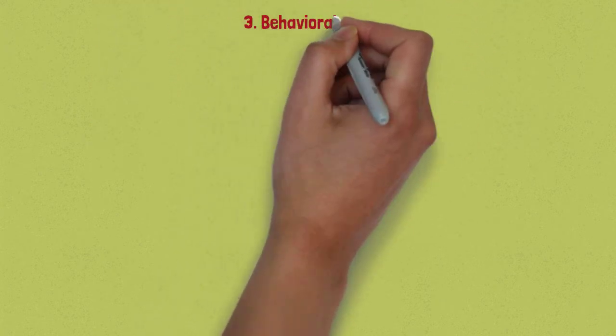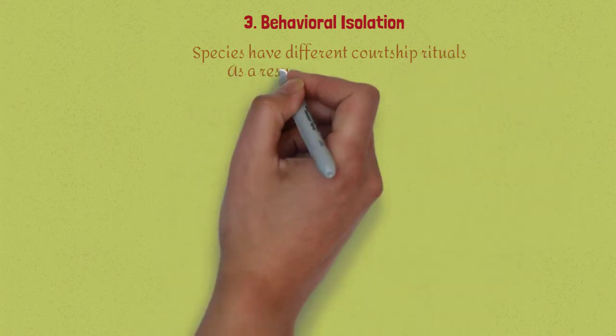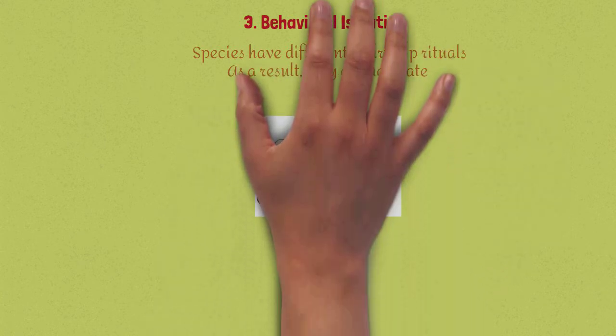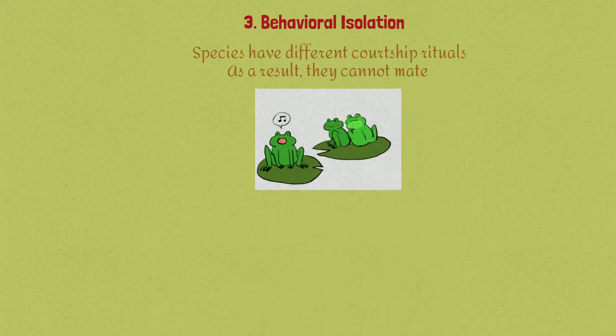Number 3 is behavioral isolation. In behavioral isolation, species have different courtship rituals, and as a result, they cannot mate with each other. In this picture here, you see that one species does not recognize the other because they have different behaviors.